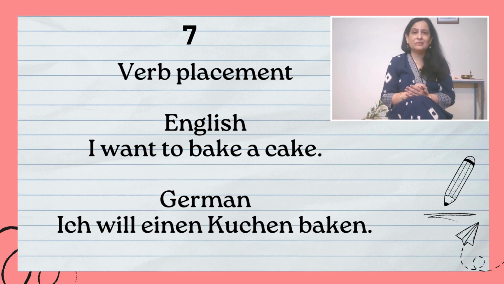Okay, we'll see this with one example. Suppose in English there is a sentence, I want to bake a cake. Here, want and bake, these two verbs are very near, just one word apart. But in German it will be "Ich will einen Kuchen backen." So will is want, so it is coming at the second place, and backen is at the end of the sentence.